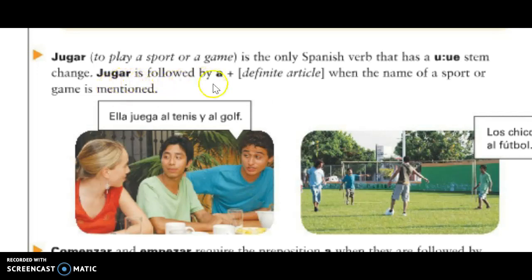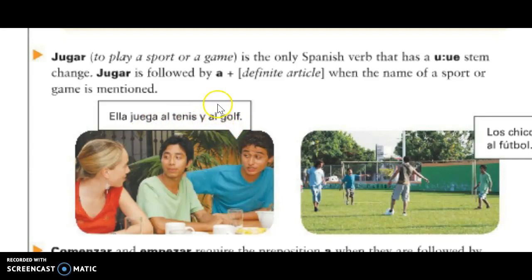So jugar is followed by an a plus a definite article when the name of a sport or game is mentioned. So that's something different than what we do in English. We say, I play tennis, I play volleyball, I play soccer. You have to, in Spanish, say, I play the tennis, I play the golf, I play the soccer, I play the volleyball. Por ejemplo, ella juega al tenis y al golf.